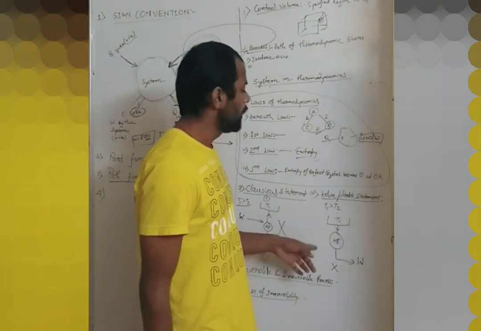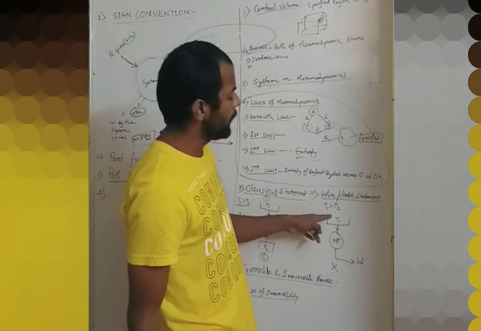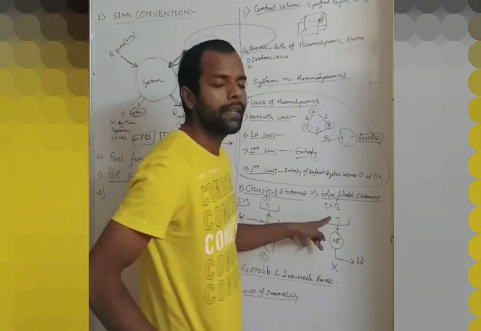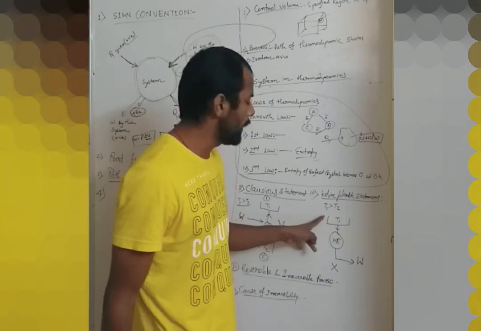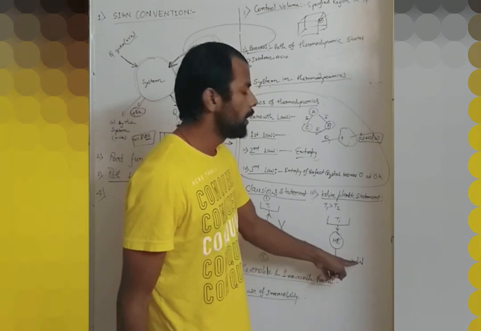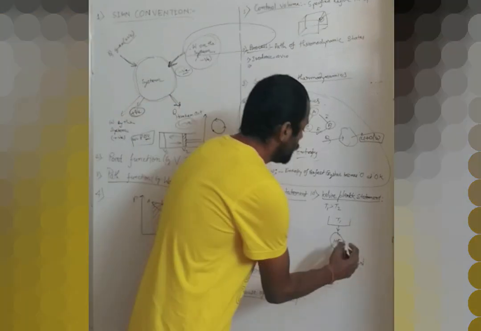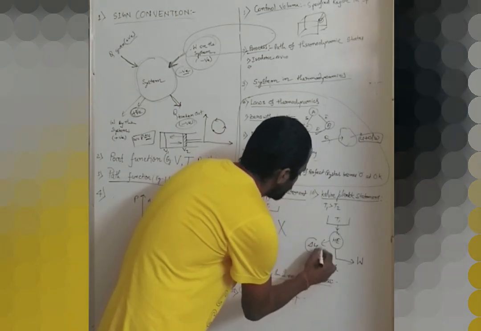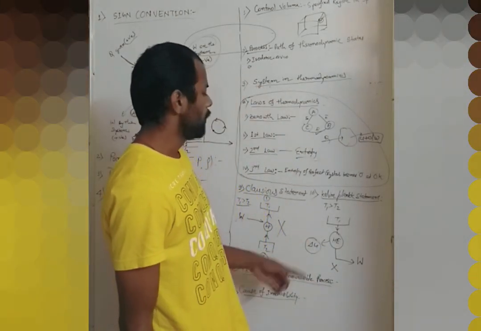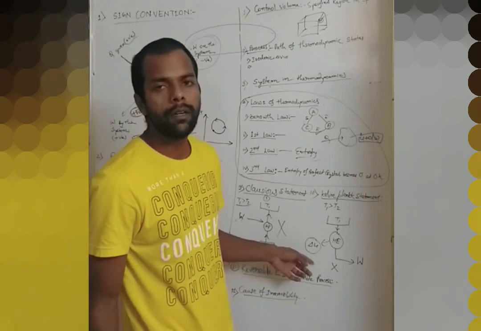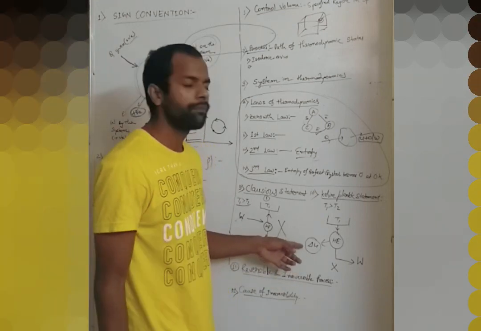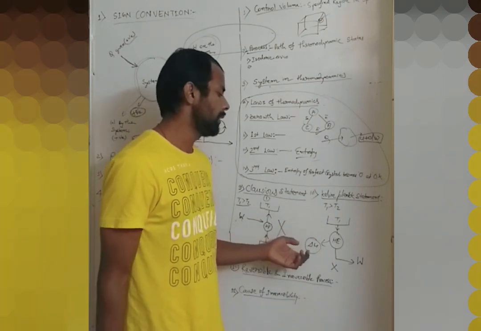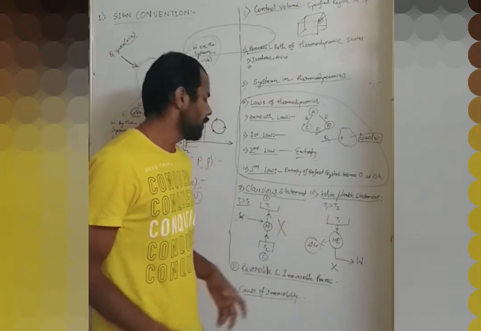And here, if there is a high temperature reservoir T1, then the heat engine will take heat from T1 and deliver work. Additionally, there will be a loss of energy in terms of internal energy, delta U. So some energy will be lost to the environment. This will be covered here.